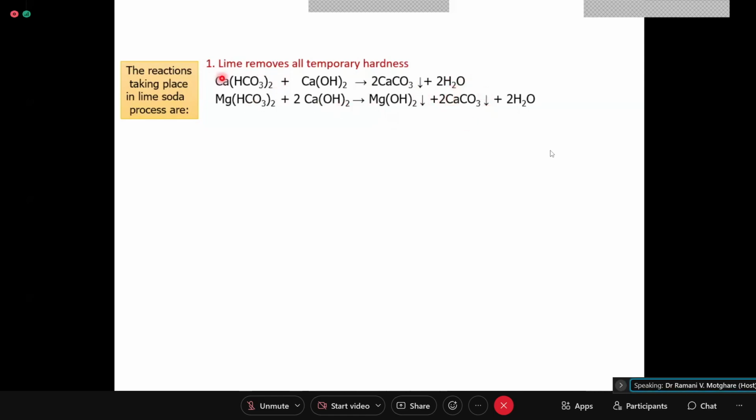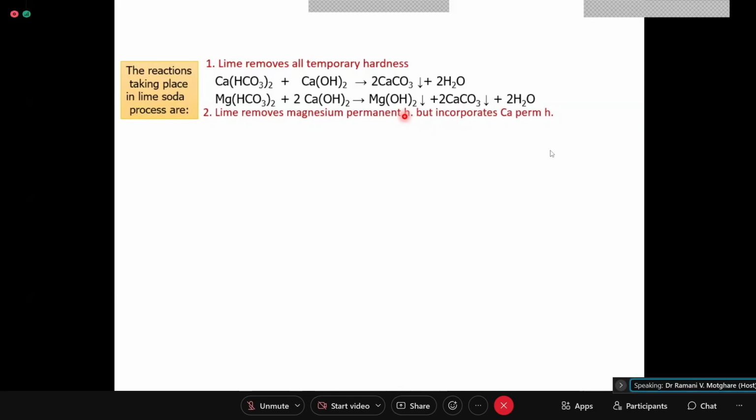Okay. So lime reacts with calcium temporary hardness in a proportion of 1:1, whereas lime removes magnesium temporary hardness but reacts in the proportion of 1:2 and removes the magnesium temporary hardness completely. There is nothing remaining behind as calcium or magnesium permanent hardness. Okay. So this is how lime removes all temporary hardness, and these are the reactions.